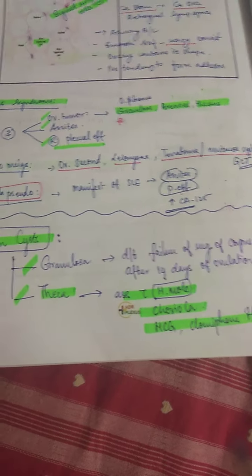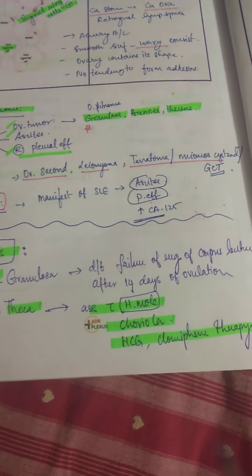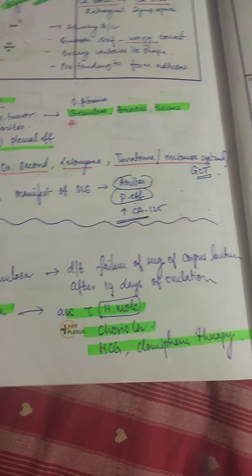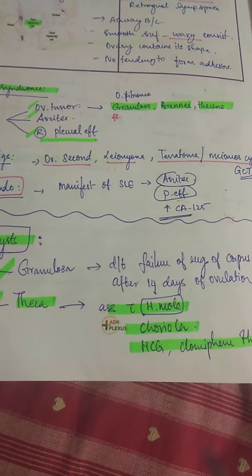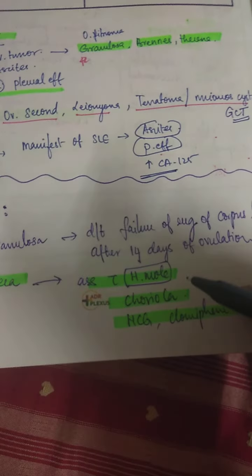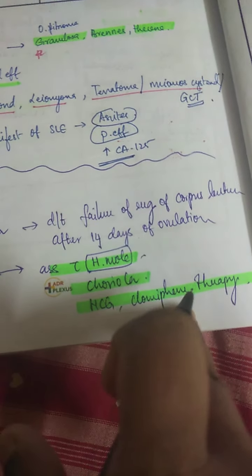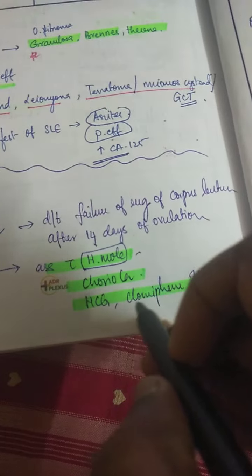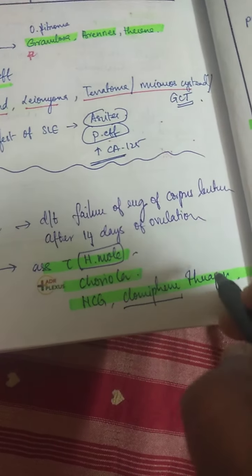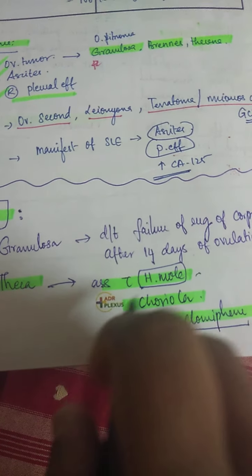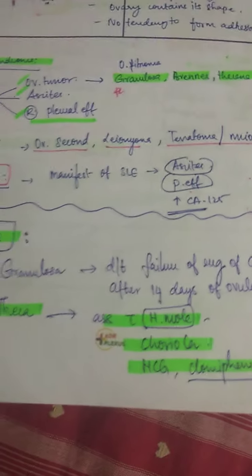Also, another thing in ovarian tumors: you'll have different cysts, granulosa cysts and theca cysts. Granulosa cysts appear due to failure of regression of the corpus luteum after 14 days of ovulation, and theca cysts are mostly associated with hydatidiform mole, choriocarcinoma, and HCG or clomiphene citrate therapy. You can give clomiphene citrate for PCOS, and at that time you can develop these theca lutein cysts. And also HCG hormone therapy in case of IVF, you can have that.